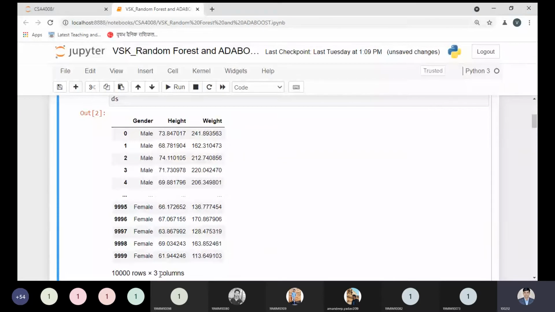From these three columns, height and weight are the features, and gender would be the fourth feature that will be recognized as the dependent variable. Now, this portion is visible to all, right? Tell me, this portion is visible. So we have the 10,000 data. Yes, sir. Okay. So this is the first time we are using the 10,000 data to implement our model.